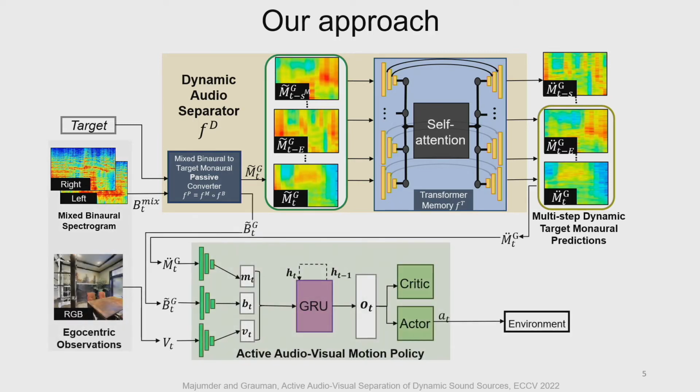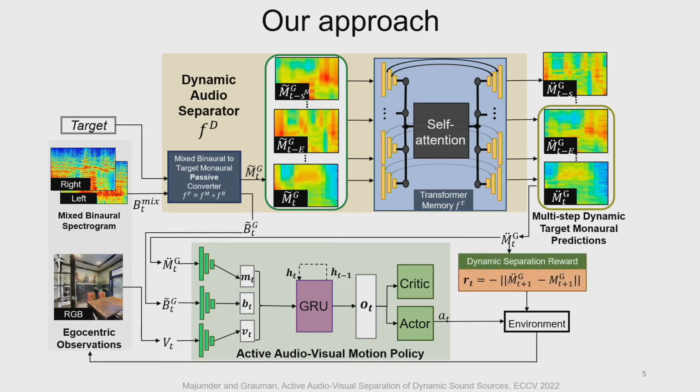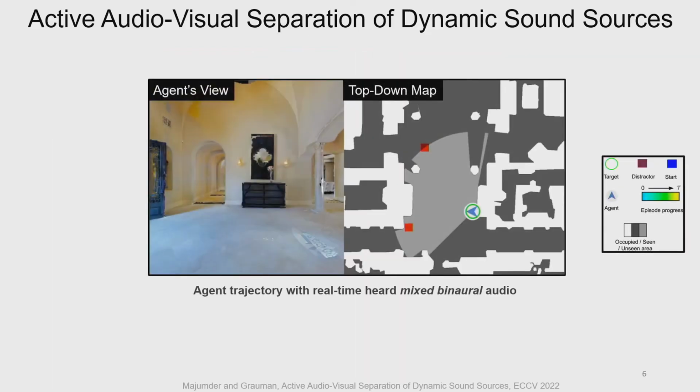Our active policy takes the egocentric images and the separator predictions as input and is trained with a dense dynamic separation reward that allows it to separate time-varying target accurately at each step. The policy and the separator are trained alternately. Here we show a sample agent trajectory from our new task, while also playing the real-time mixed binaural as heard by our agent. Note that the top-down map is not a model input.